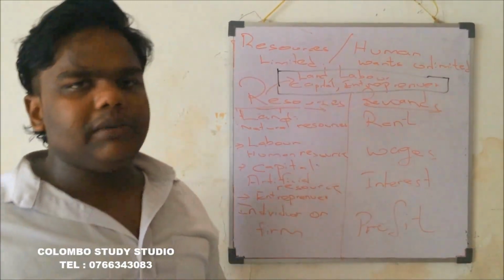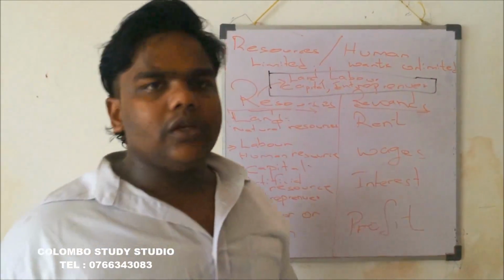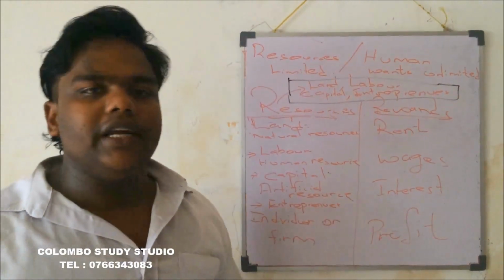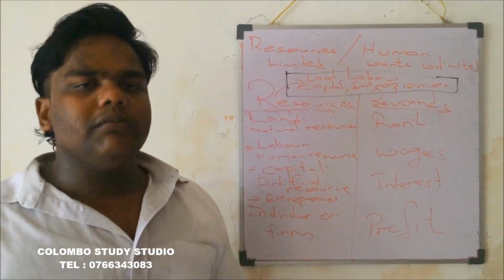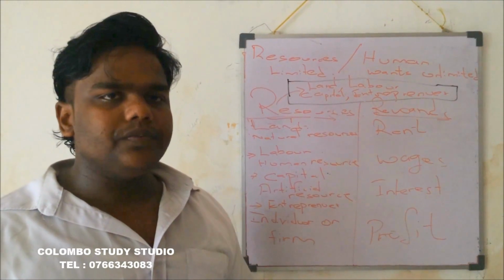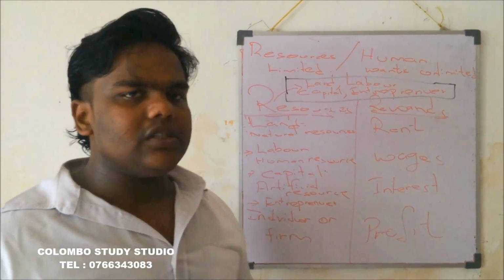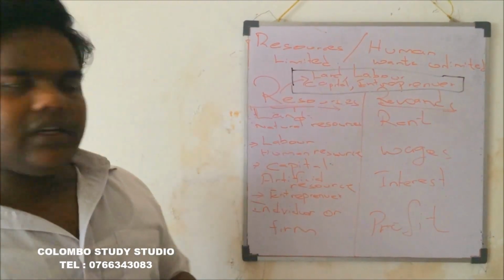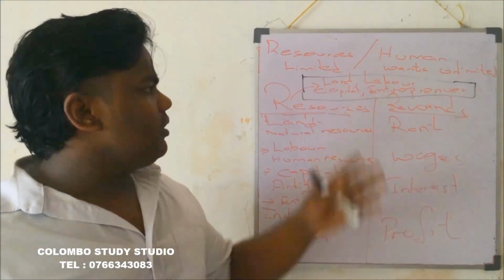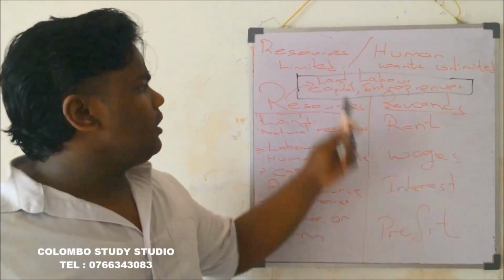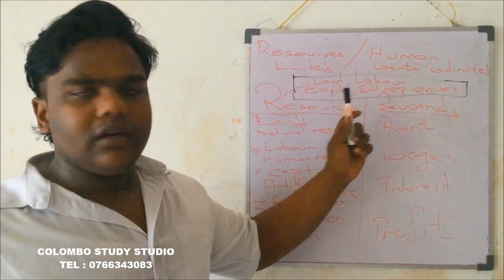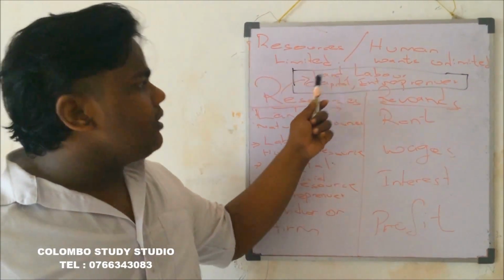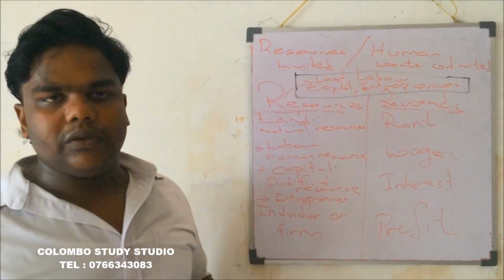Now humans can be classified. How? Based on qualities, good human, bad human. Based on gender, male, female. Based on age, young, old. Like that, resources also can be classified. So, economics has classified the resources into these four. What are the four? Land, labor, capital, and entrepreneur.